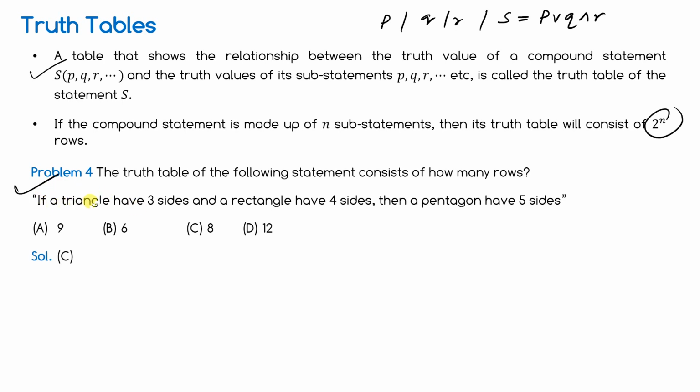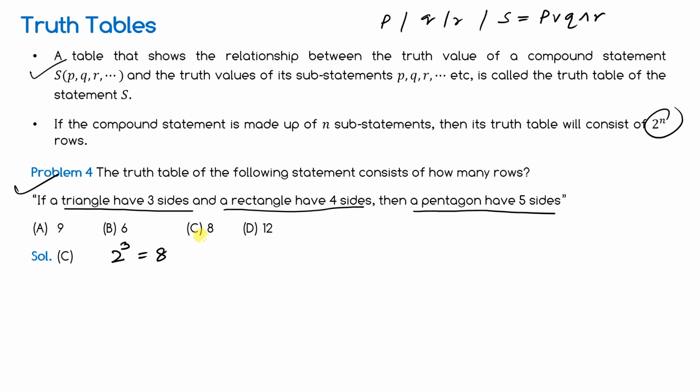Because a triangle has 3 sides. This is one statement. A rectangle has 4 sides. Another. A pentagon has 5. So there are how many? 3 simple statements are there, which combine together to become a compound statement that is given as the entire one. So 2 to the power 3 is equal to 8.